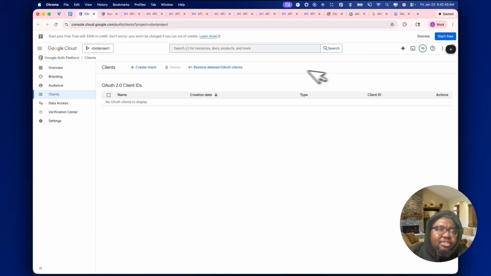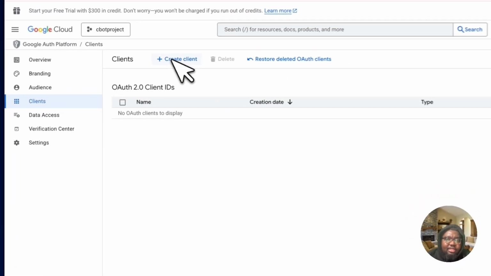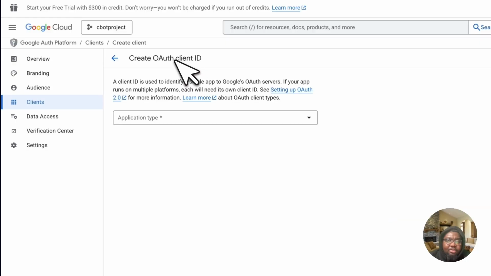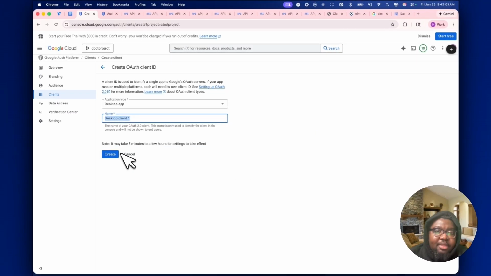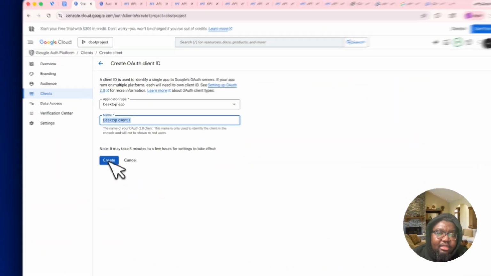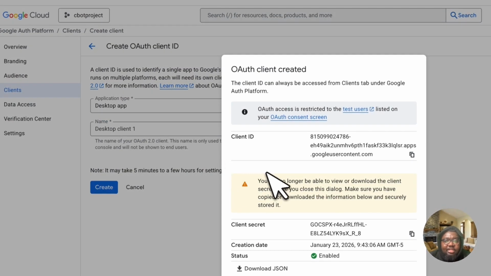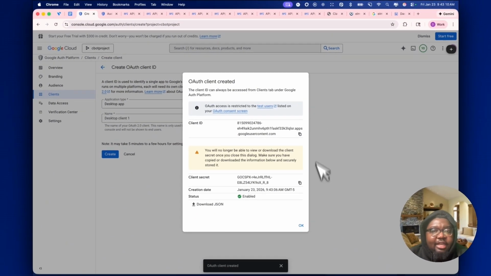This is going to allow us to create the client. I'm basically going to click create client here. And we're going to choose desktop. You can name it CloudBot if you want, but I'm not going to change that. Basically, you're going to click create. And once you do that, you're going to get this beautiful dialog here. But essentially, this is where you should end up. You're going to click download JSON.